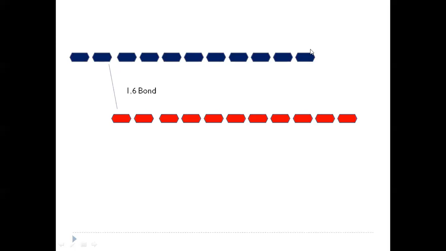Now suppose until now this has been synthesized with the help of the enzyme glycogen synthase. Now when the chain has become a minimum of 10 residues long, the glucan transferase or the branching enzyme comes into action. Now what does this branching enzyme do? It cuts the alpha 1,4 glycosidic linkage. And where does it cut? It can cut anywhere, but the fragment which it removes will be 5 to 8 residues long.